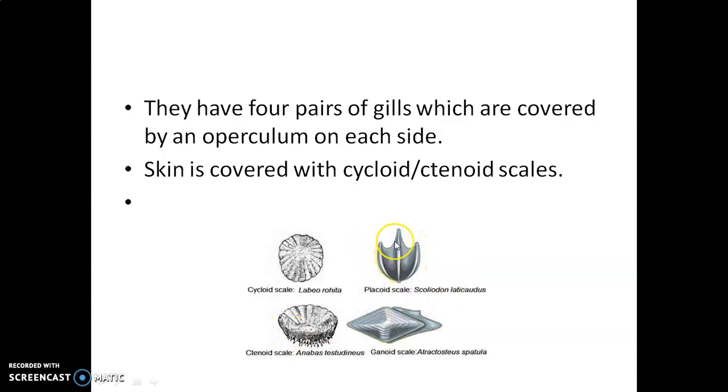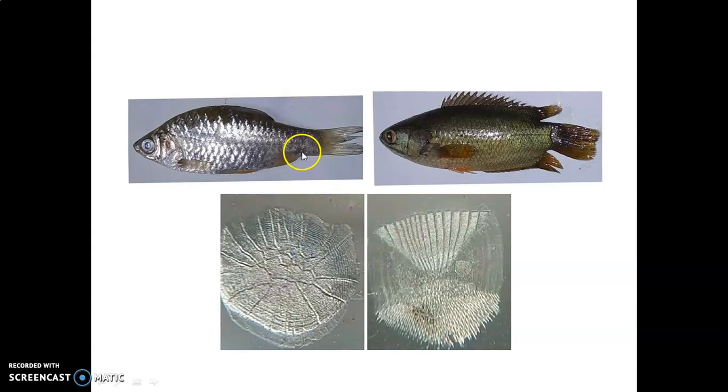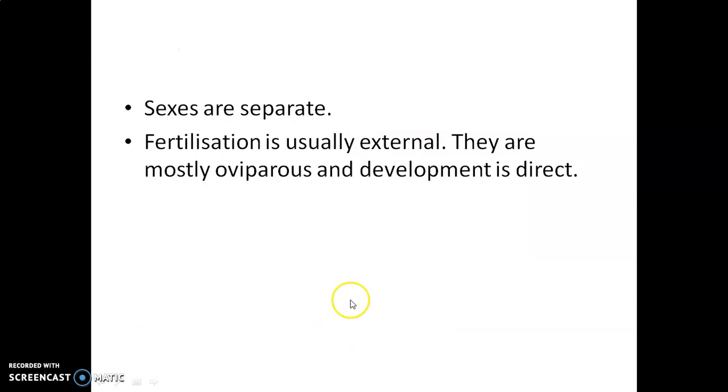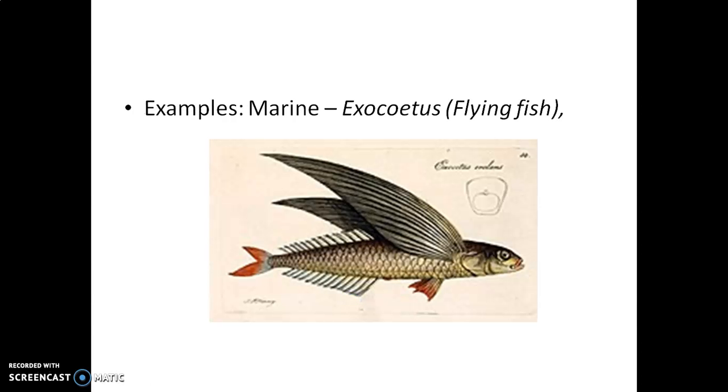The placoid scale is present in Chondrichthyes, the cartilaginous fishes. But in bony fishes, they have cycloid and ctenoid scales. See, this is a microscopic view of a cycloid scale and this is a ctenoid scale. Okay. Then the air bladder is present. Children, do you remember? This air bladder was absent in Chondrichthyes, whereas in Osteichthyes, this air bladder is present. Heart is two-chambered, same as that of Chondrichthyes, one auricle and one ventricle. They are cold-blooded animals. Sexes are separate. Fertilization is usually external. They are mostly oviparous, okay, and development is direct.